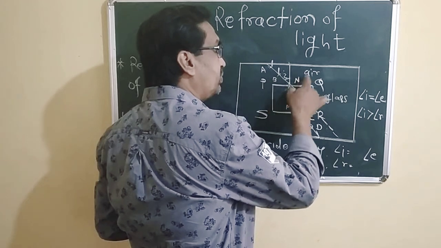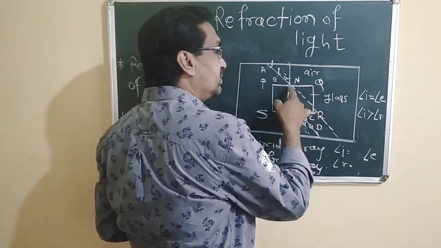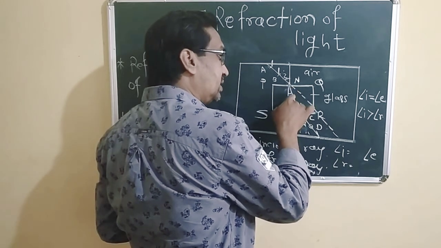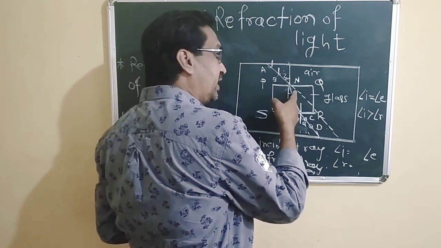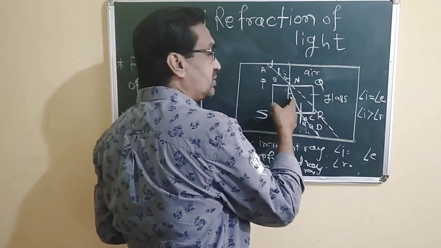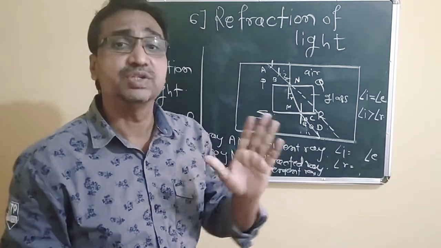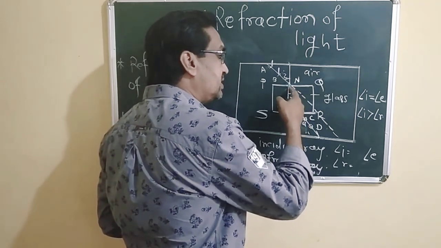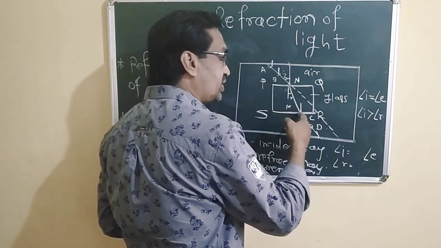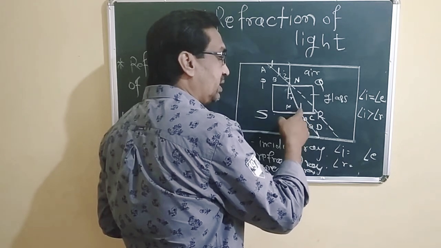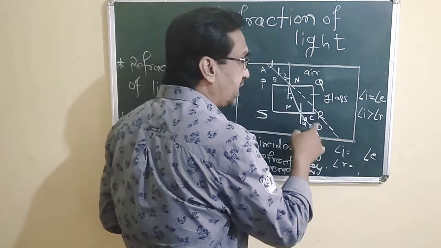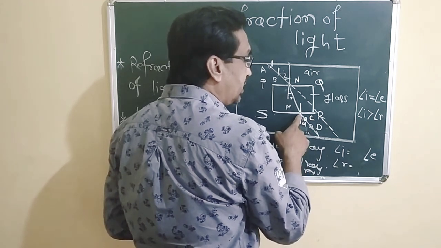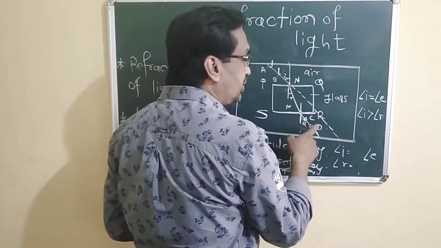When the light ray passes from air to glass medium, this incident ray, when it penetrates, becomes a refracted ray, and the refracted ray changes its direction. Then in the same glass medium it travels in a straight line, but when it enters the other medium, air again, the emergent ray changes its direction.